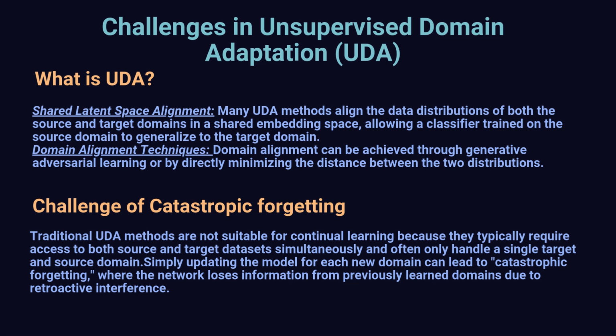However, UDA algorithms face a challenge of catastrophic forgetting. Traditional UDA methods are not suitable for continual learning because they typically require access to both source and target datasets simultaneously and often only handle a single target and source domain. Simply updating the model for each new domain can lead to catastrophic forgetting, where the network loses information from previously learned domains due to retroactive interference.